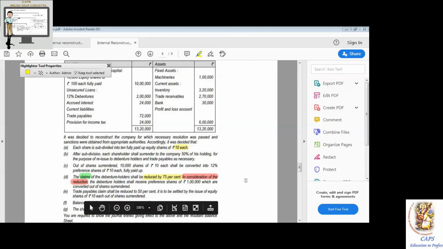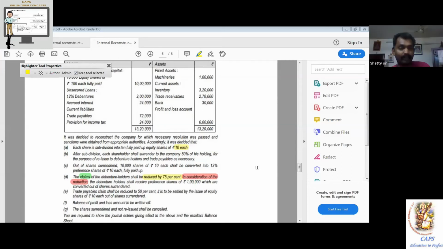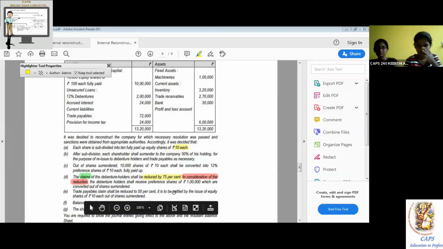Trade payables claim shall be reduced to 50%. It is to be settled by the issue of equity shares of rupees 10 each out of shares surrendered. Why am I telling you to read multiple times? Because you should read carefully. So underline the words reduced to 50%. Next, it is to be settled by what? Equity shares. So I'll give you 2 minutes again. Use your brain and answer.